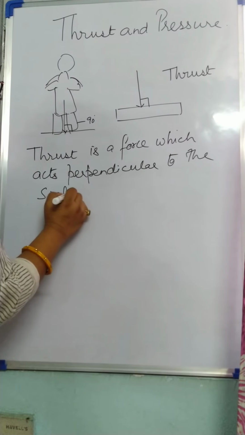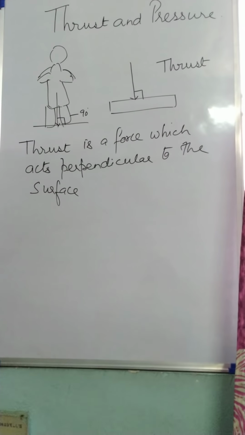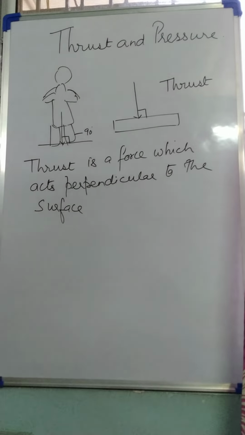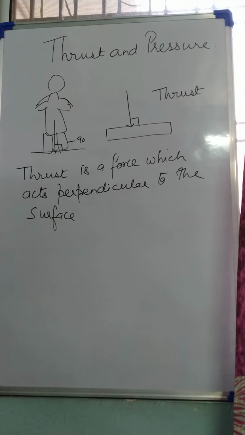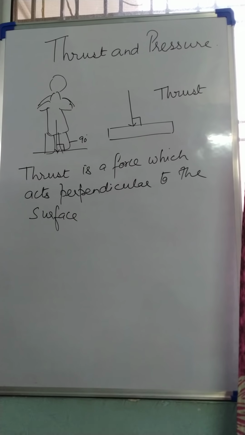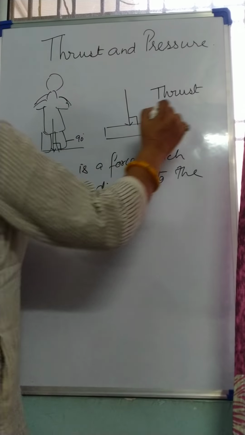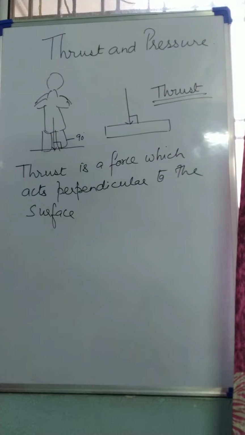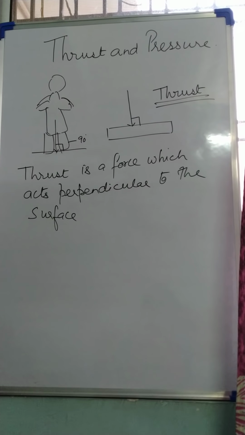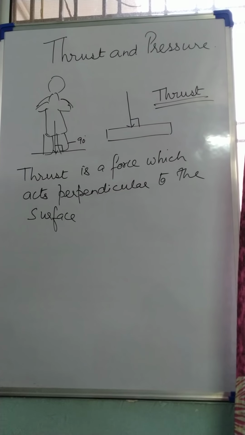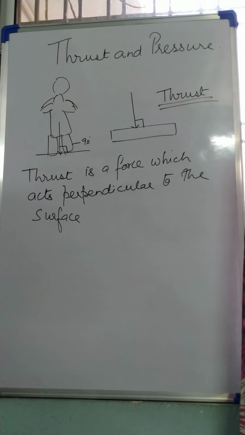That means when we apply force to any object, then it may be applied in any direction and the effect of the force will be accordingly. But if we happen to apply force normal to the surface, then we will give it a special name as thrust. So thrust is nothing, simply force which is acting normal to the surface. Now, what do you think will be the unit of thrust?